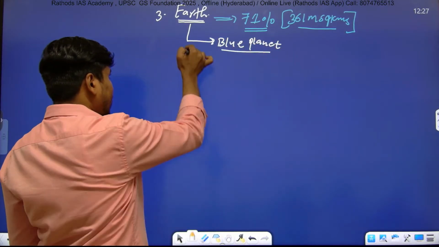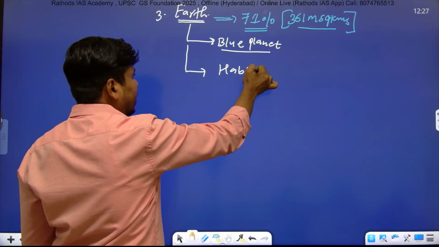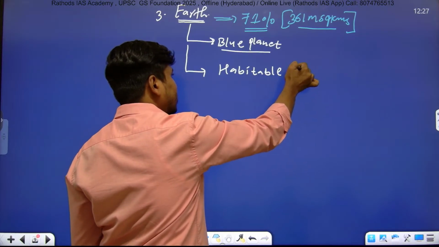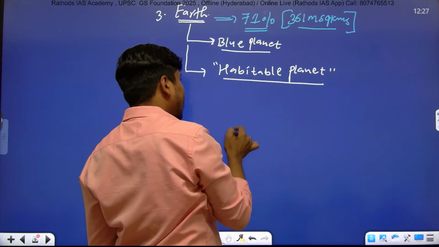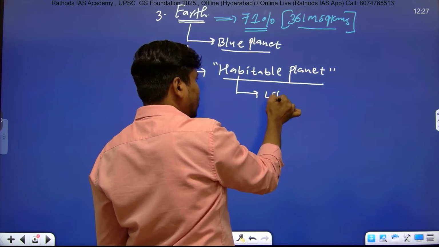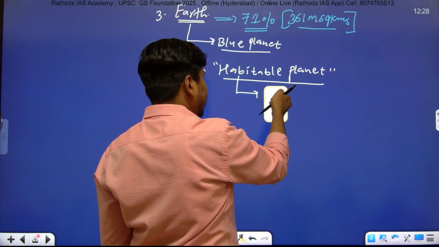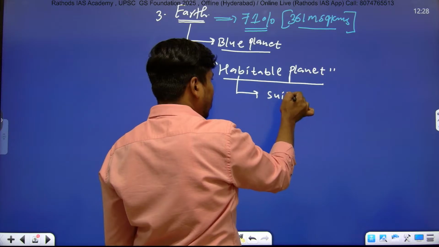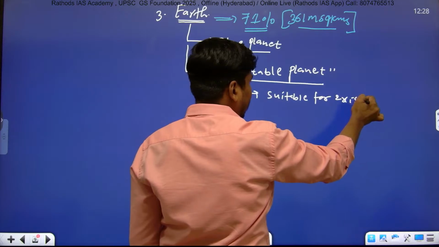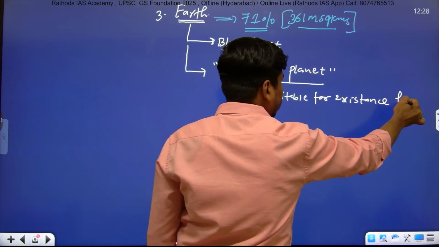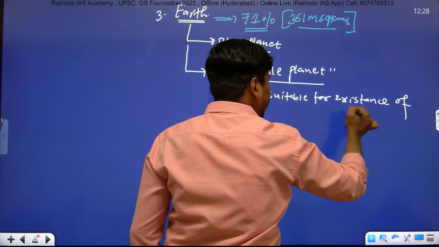Full stop. It is the only habitable planet in our solar system till date. Habitable means suitable for life, suitable for the existence of life.